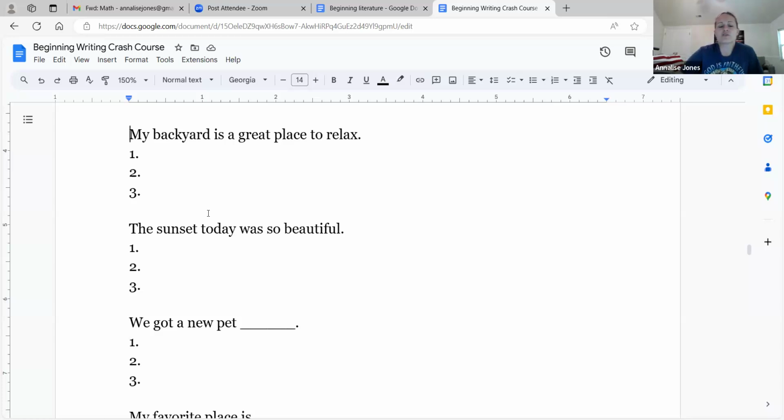So what can you say about your backyard? Why is it a great place to relax? My backyard is like a beach. My backyard is a forest.